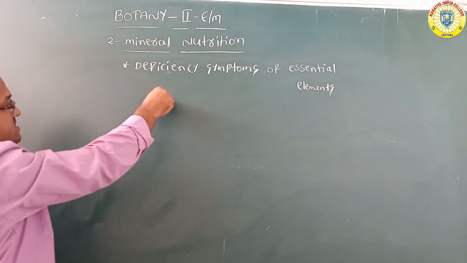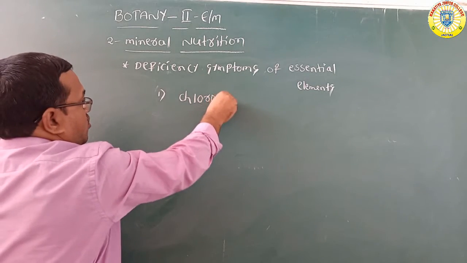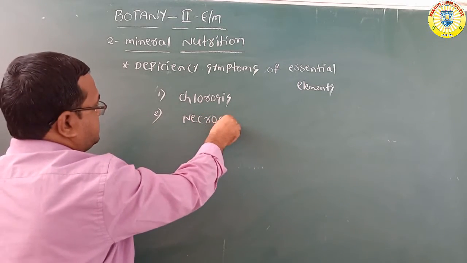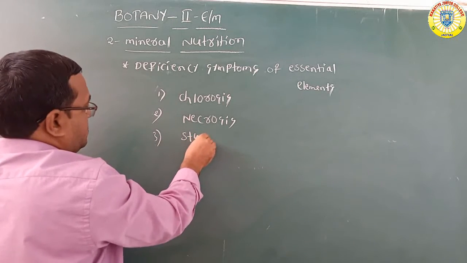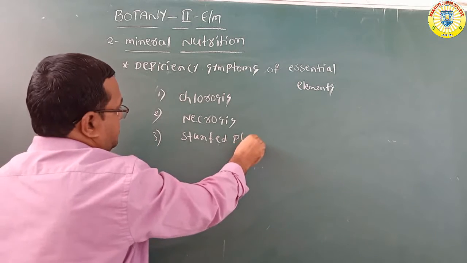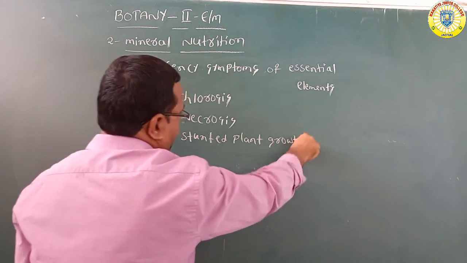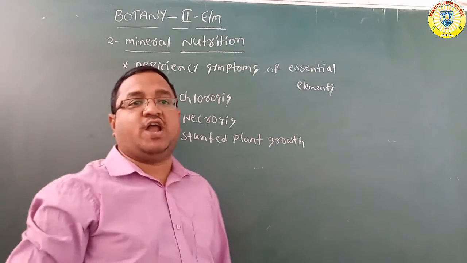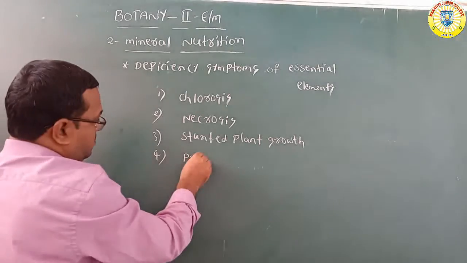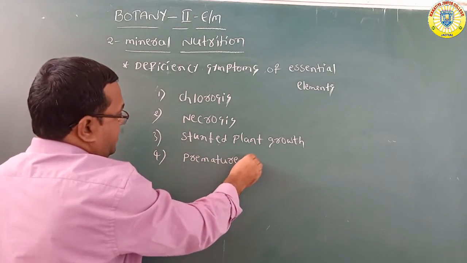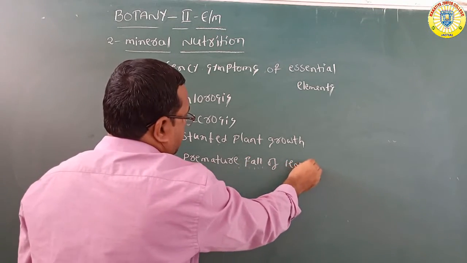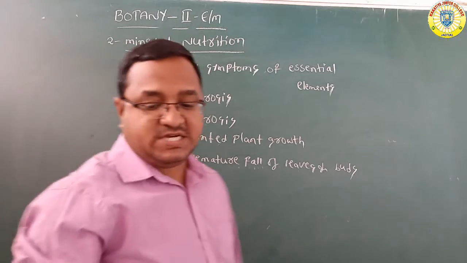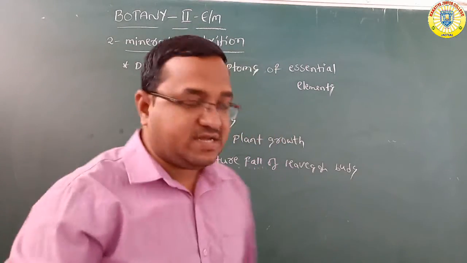Especially you can see common ones: chlorosis, necrosis, stunted plant growth, premature fall of leaves and buds, and the last one, inhibition of cell division.